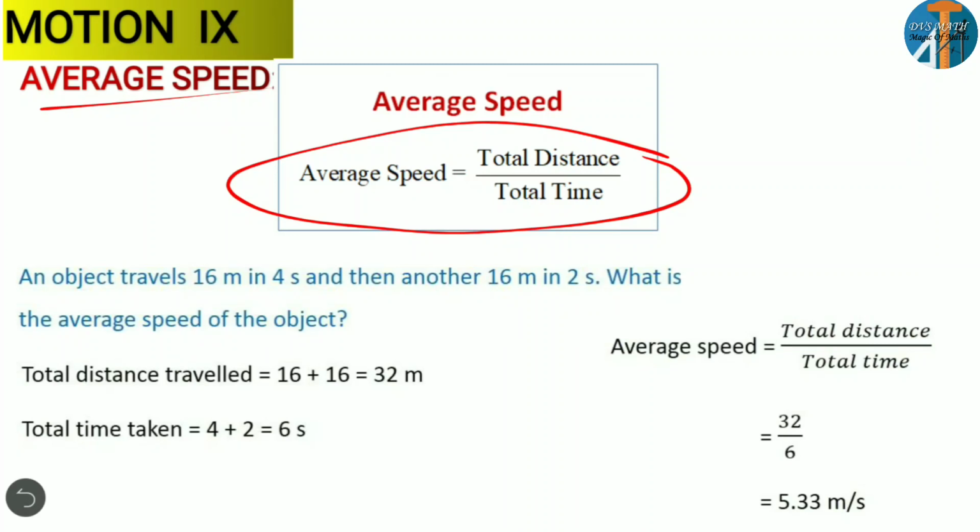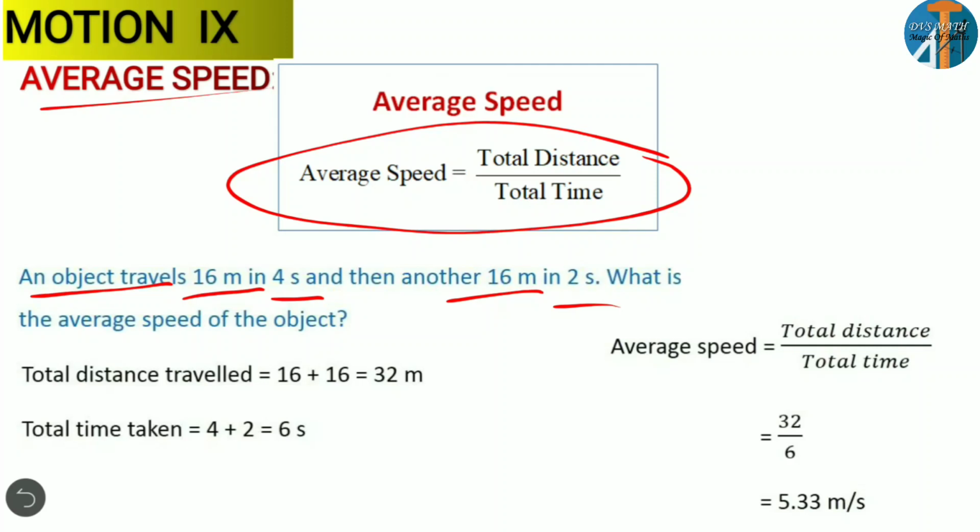Okay, for example, let us observe one example. An object travels 16 meter in 4 seconds. Then after some rest, it starts moving again and travels another 16 meter in 2 seconds. What is the average speed of the object?